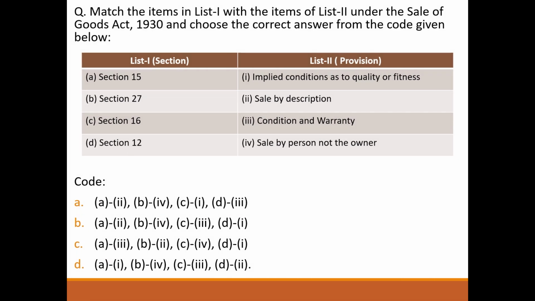Next question, match the following. List 1 section, list 2 provisions under Sale of Goods Act. Section 15, sale by description. Section 27, sale by person not the owner. Section 16, implied condition as to quality or fitness. Section 12, condition and warranty. So answer will be option A.